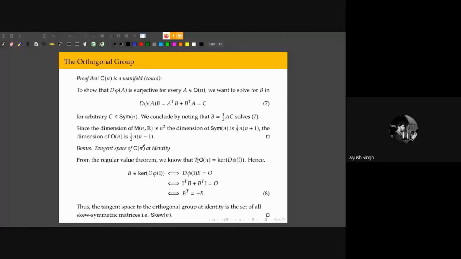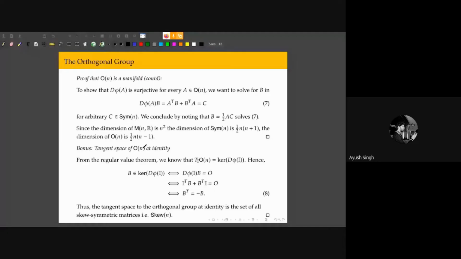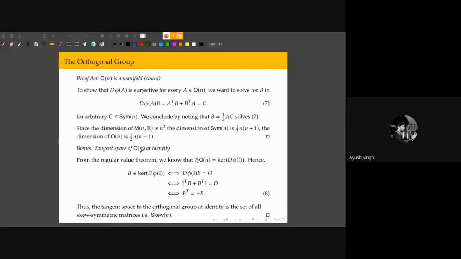It's a bit unintuitive because how does this even compute? These are matrices, and we're talking about matrices as if they are vectors. But this is a notion that can be made precise, and in fact, we can compute the tangent space of the orthogonal matrix at the identity.